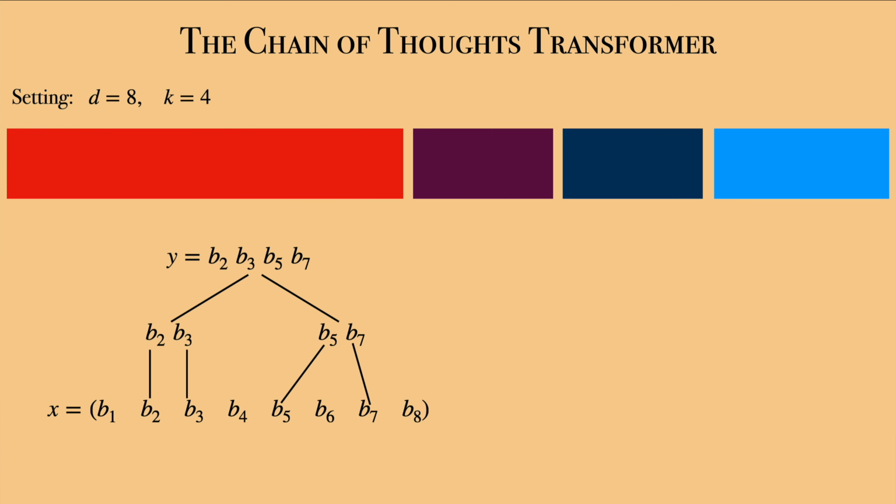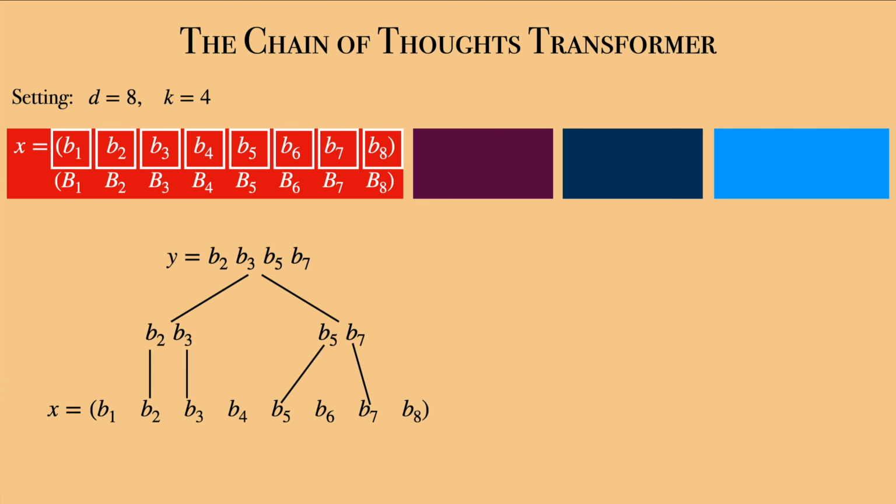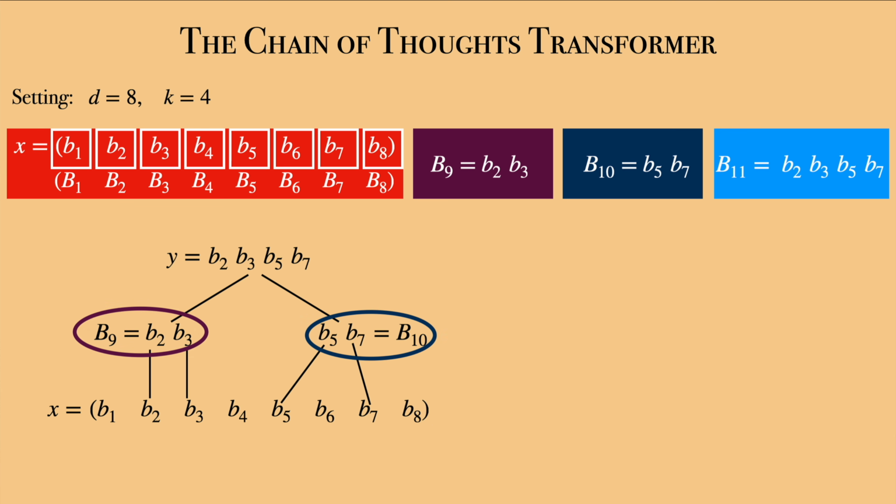For the first 8 steps, there is no choice, those have to be the observed single bits b1 to b8. Next, we may want the following two steps to be the two subproducts b9, which is equal to b2, b3, and b10, which is equal to b5, b7. And for the final step, it is the outcome y equal to b11, which is also equal to the product b9, b10. This gives us a big binary tree, but if we look carefully, b10 does not really depend on b9, but only on the b1 to b8.